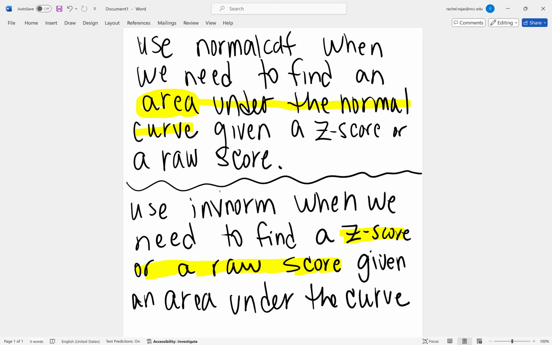So, you know what I think I'll do? I'm going to make one more lesson for chapter 7. So there's going to be one more, and I'll give two more examples, and then we're going to have to differentiate between what function we're supposed to use. And I think that'll really set the difference between normal CDF versus inverse norm. So one more lecture, we'll do one more example where we have to differentiate between the two.